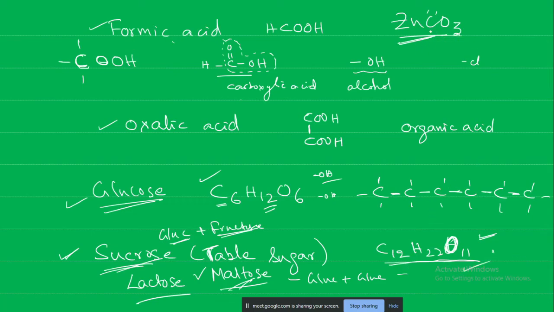So in the case of zinc carbonate, we are considering this as an inorganic compound. We are not considering this as an organic compound. We are considering it an inorganic compound. Why? Sir, because it is written as pKa. Yes, you can guess, no problem. pKa. What is this pKa?